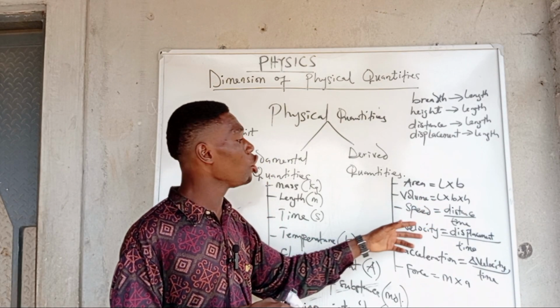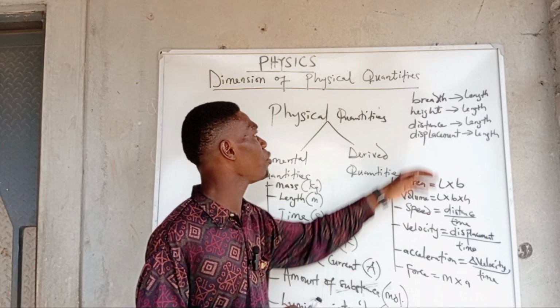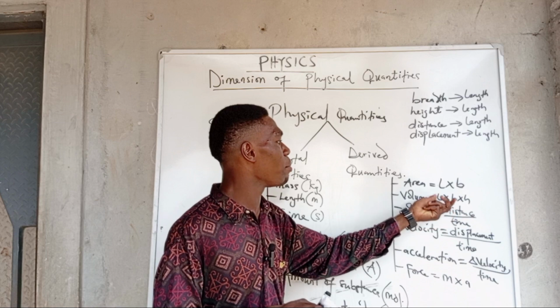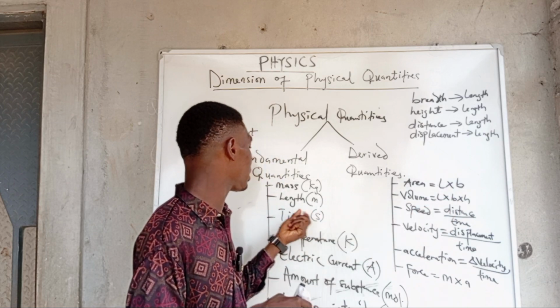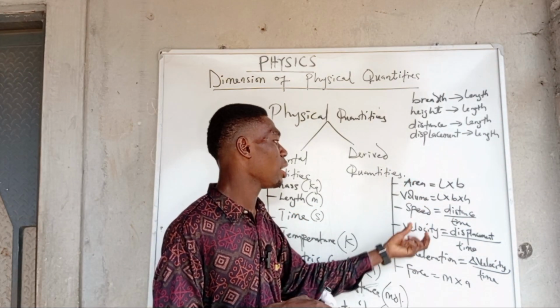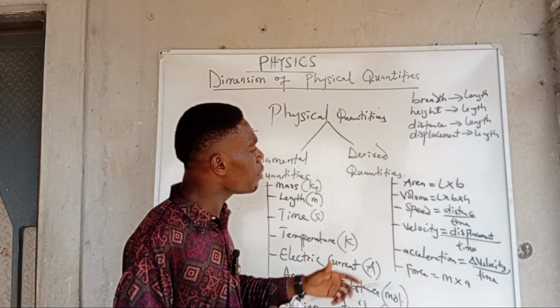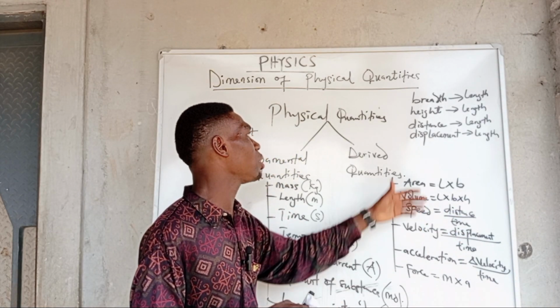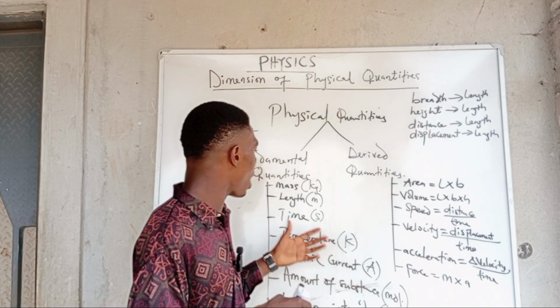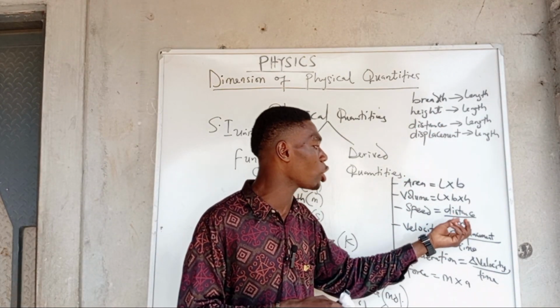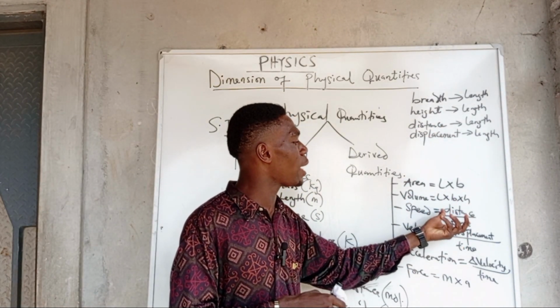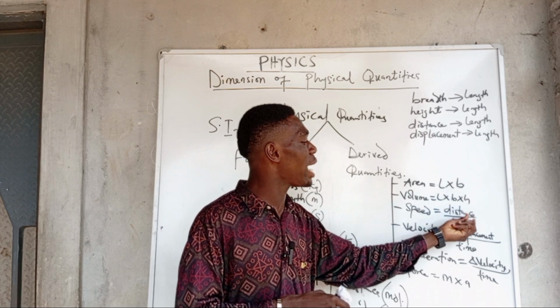And volume is length times breadth times height. If we take breadth and height as length, then it becomes length times length times length, and that is also a derived quantity. Speed is distance over time, and if we take distance as the fundamental quantity of length, then speed is a combination, using division, of length and time.